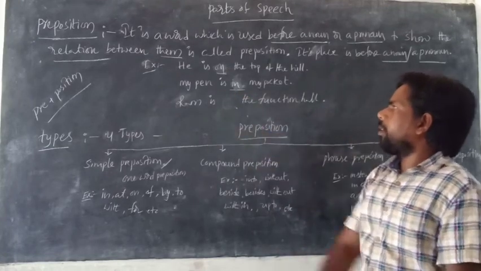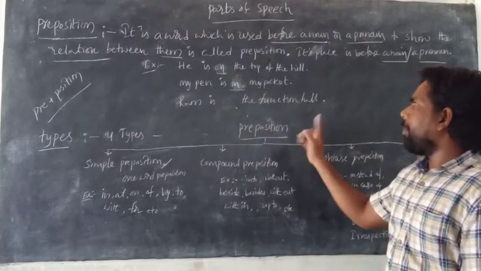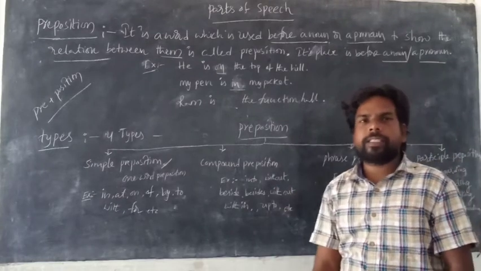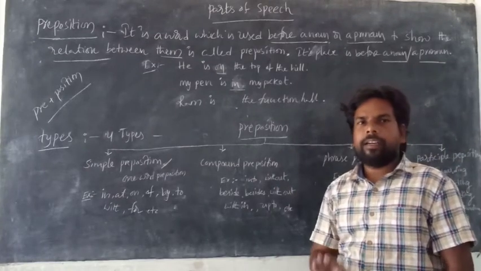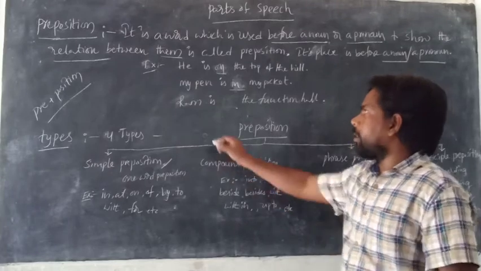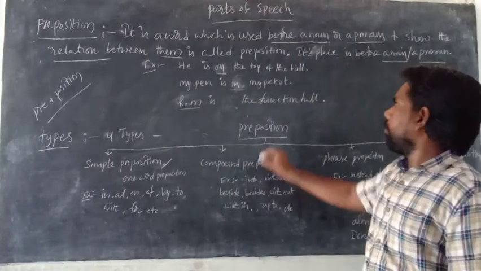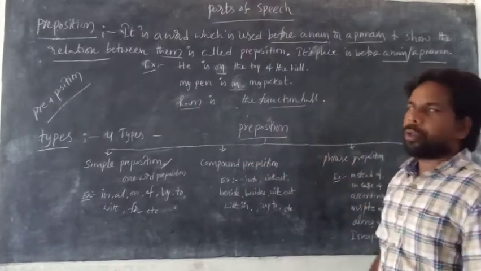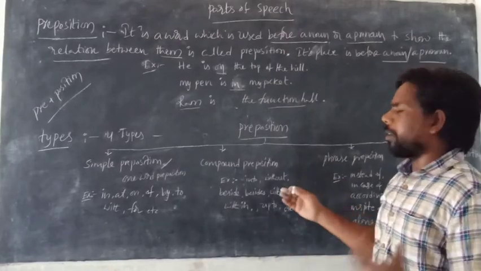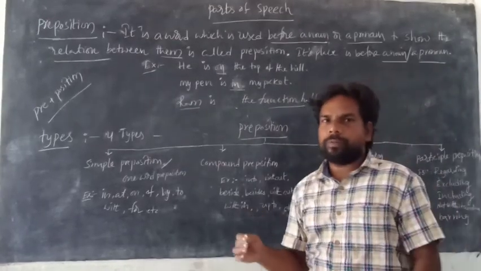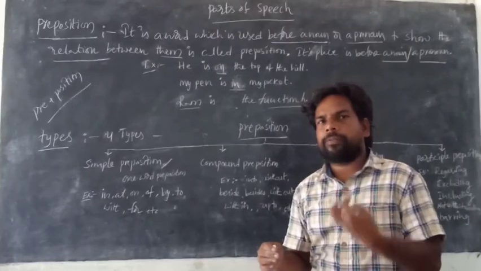Remove it and read it. Ram is the function hall. Is it clear? Ram is the function hall. This noun becomes this noun. There is no difference between Ram and function hall. Ram అనేవాడు ఒక function hall.